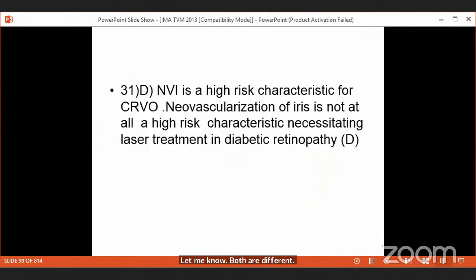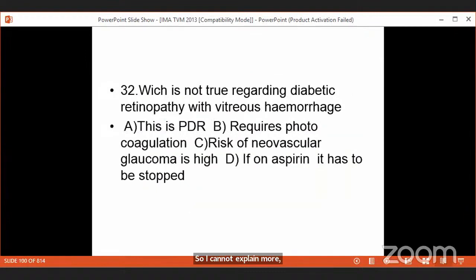So I cannot explain more because of the lack of time. Which is not true regarding diabetic retinopathy with vitreous hemorrhage? Somebody has come up with a very, very common question. It has been asked for the entrance examination, and it was asked for the PGA previously. Now for the NEET entrance examination, the same question came. Somebody is having diabetic retinopathy with vitreous hemorrhage. This is PDR, proliferative diabetic retinopathy. This requires photocoagulation. Yes, I just told you that somebody with neovascularization and vitreous hemorrhage requires photocoagulation.